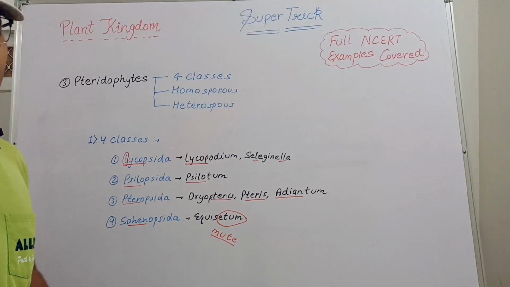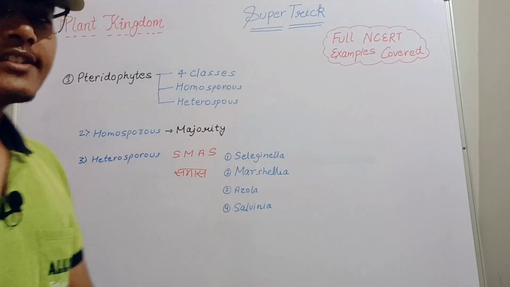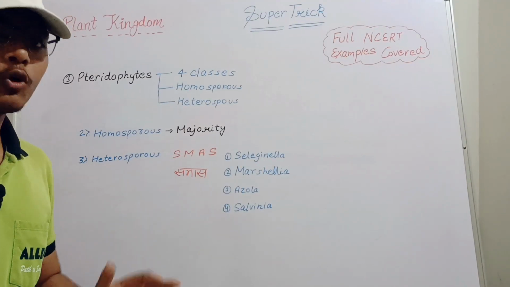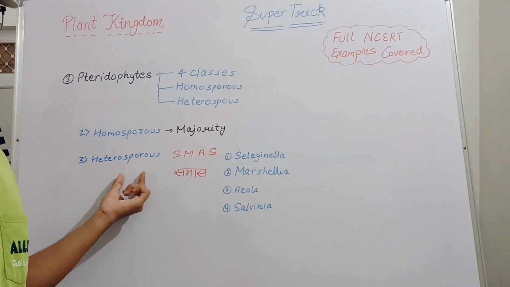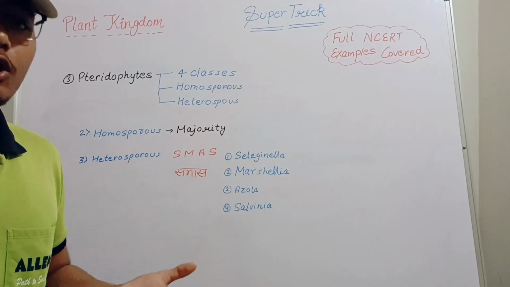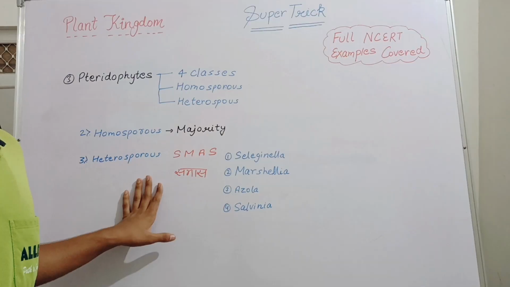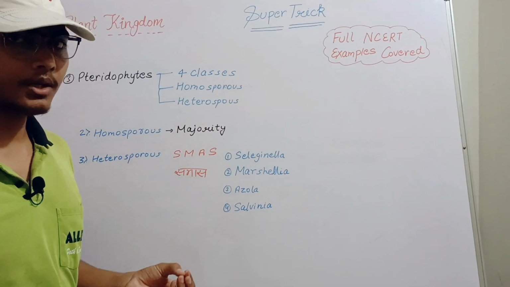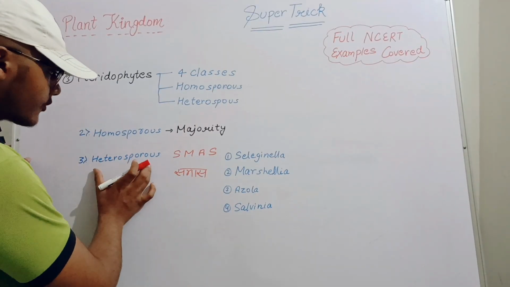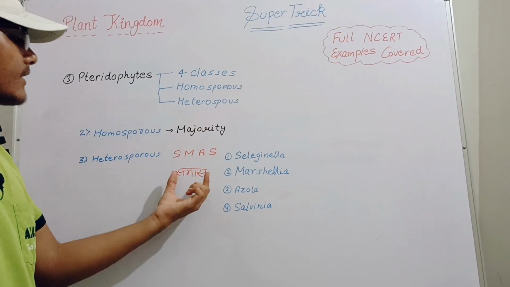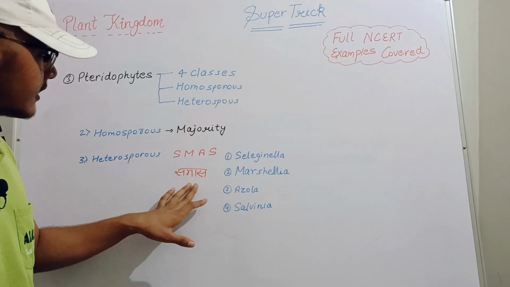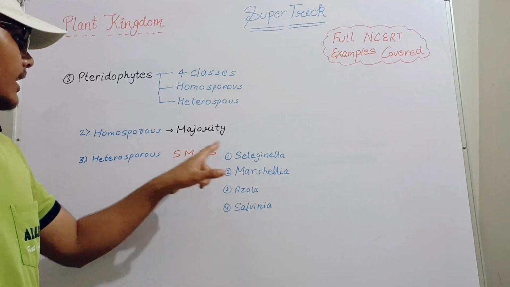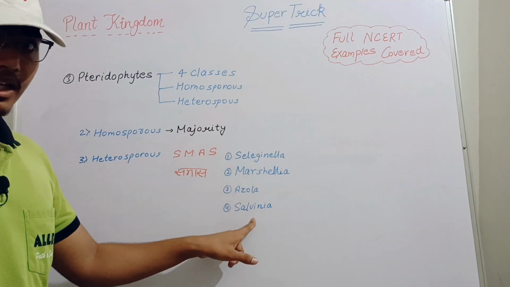Now let's move further to homosporous and heterosporous. The basic key difference between homosporous and heterosporous is that if we remember the trick for the heterosporous, then we do not have to make any trick for the homosporous, because except for heterosporous pteridophytes, all are homosporous pteridophytes. The majority of pteridophytes are homosporous. For the heterosporous, the trick we use is SMAS, as we have all studied earlier. S means Selaginella, M means Marsilea, A means Azolla, and S means Salvinia. So this is also very simple.